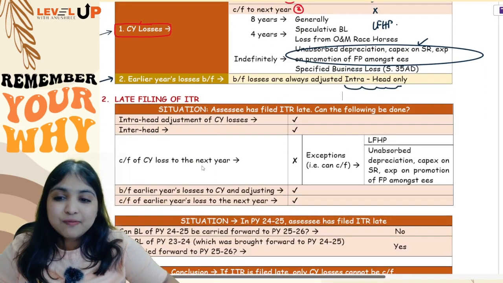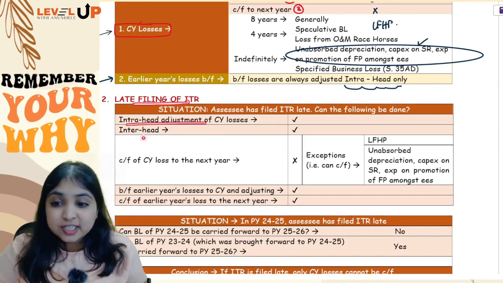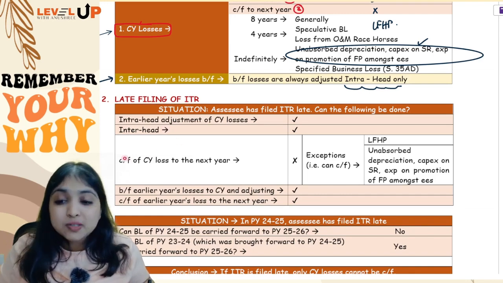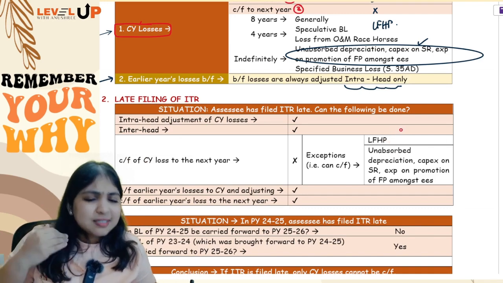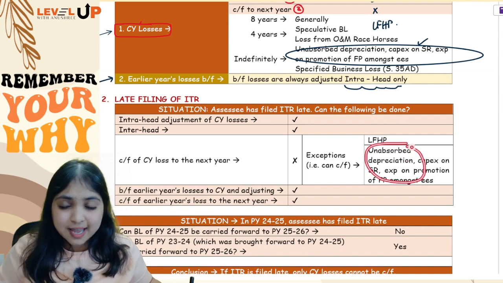Okay, now this I have already told you, if assessee files ITR late, then assessee can do intra-head adjustment, assessee can do inter-head adjustment. Where is the problem? The problem is only in carrying forward. You cannot carry forward current year losses to the next year, but you can still carry forward loss from house property and unabsorbed depreciation.